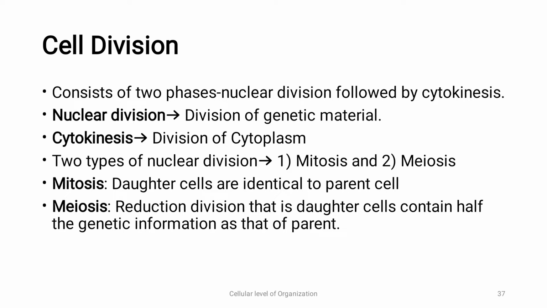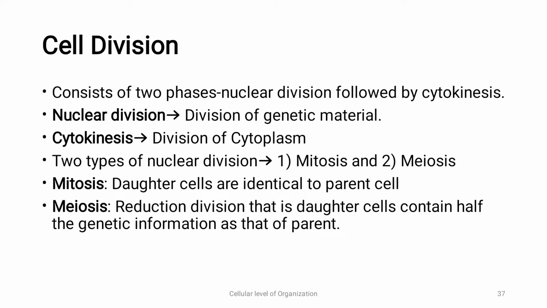So, cell division consists of two phases, that is nuclear division, which is followed by cytokinesis. In nuclear division, we have division of genetic material. Now we know in the nucleus there are chromosomes, there is DNA, genetic material that is being stored. So when the nucleus is dividing, the genetic material is also dividing, and that is being carried forward to the next cell.